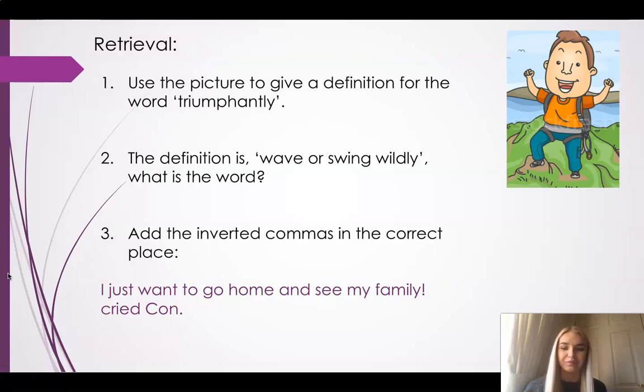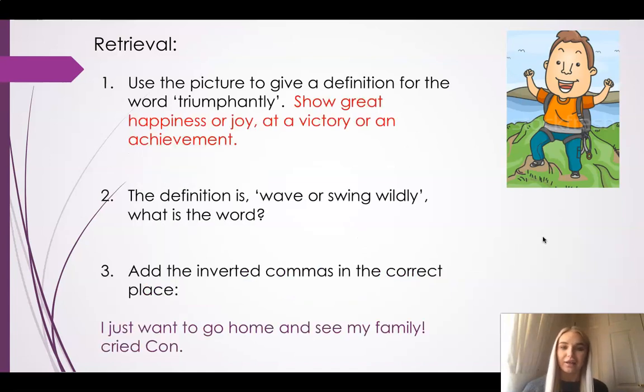Off you go. Okay, so question number one, what do you think this picture shows? What does triumphantly mean? Well, it looks like he's just climbed something. Looks like he's quite proud. He's quite feeling a sense of achievement. And that's exactly what triumphantly means. When somebody shows a great happiness or joy at a victory or an achievement, they are feeling triumphant. They have triumphantly climbed to the top of the mountain.